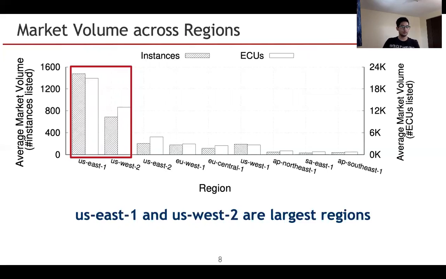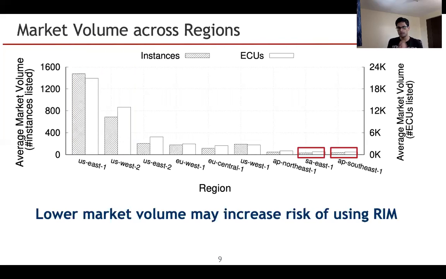Clearly, we can see that US East 1 and US West 2 are by far the most popular and biggest regions. Another interesting thing here is that between US East 1, which is the most popular, and US East 2, which is third most popular, the market volume difference is huge. For the lower markets, something like SA East 1 and AP South East 1, they pose some risk to users who want to buy shorter and variable term RIs, as they can't fulfill such requests at any time.